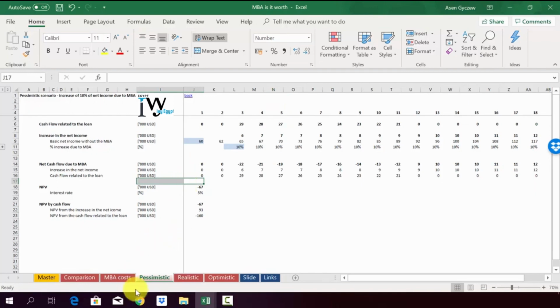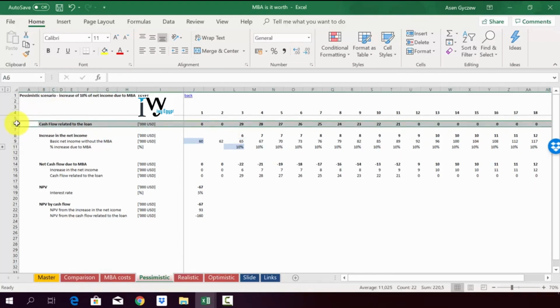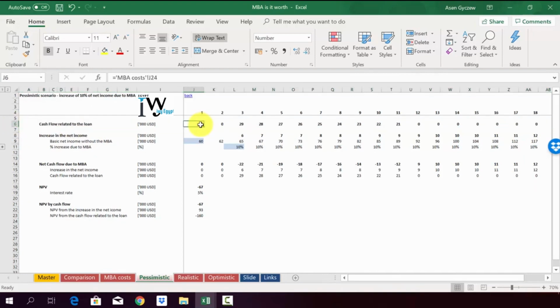So please go to sheet pessimistic, and you'll see here that we tried to both show the benefits and costs of having the MBA, obviously assuming the pessimistic approach to benefits. The cash flow related to the loan we have modeled in the MBA cost sheet, and here we simply show the data. So we start repaying the loan and interest in year 3, and then we finish this in year 11. So every year roughly we are paying above 20k.